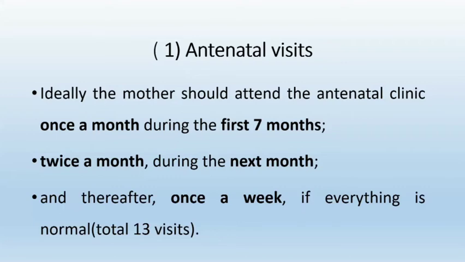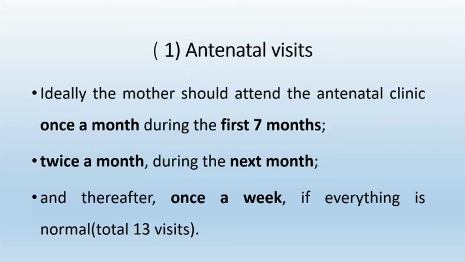So total there are 13 visits during whole ANC.